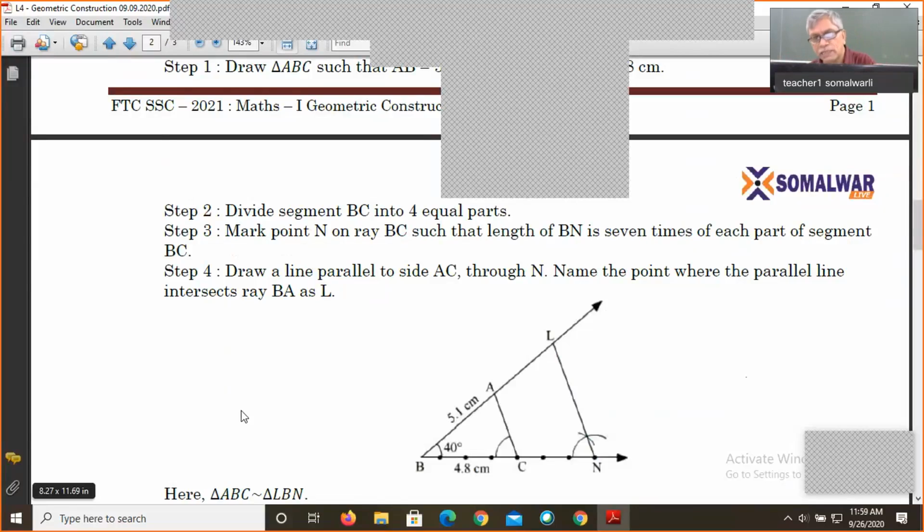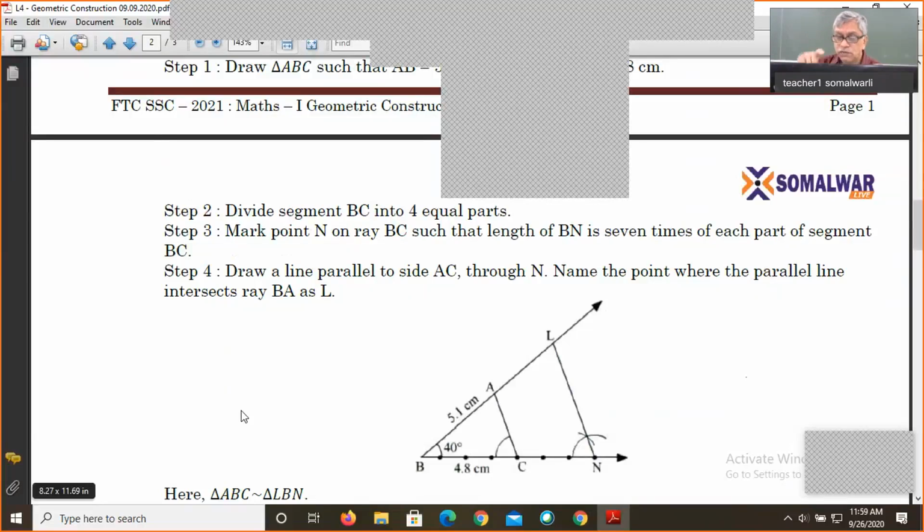Now, how to draw the line parallel to AC? Just by using the corresponding angle test. This is theory I have used: when corresponding angles are congruent, the lines are parallel. So what I have done is drawn one angle at C and the same congruent angle at n. How to draw a congruent angle, you people have done it, so I'm not going to explain it.